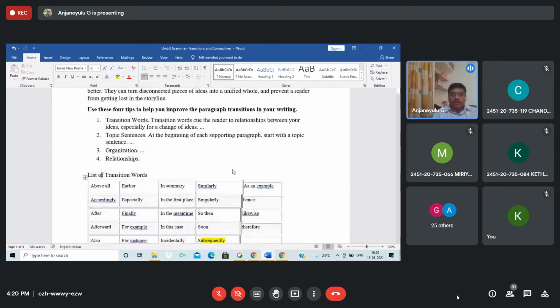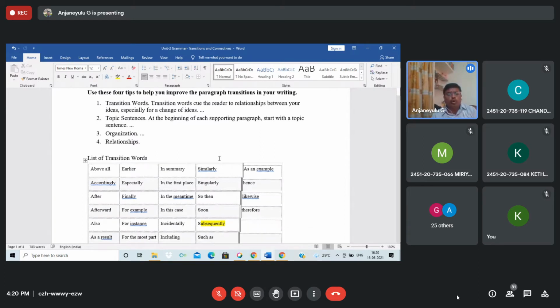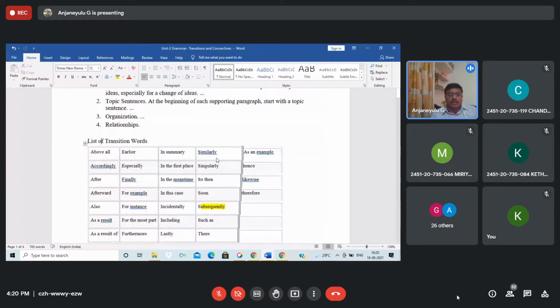See, when you're writing a paragraph, an essay or any piece of writing, you need to know what transition words you are going to use in this content. Sometimes we can call these linking words also.